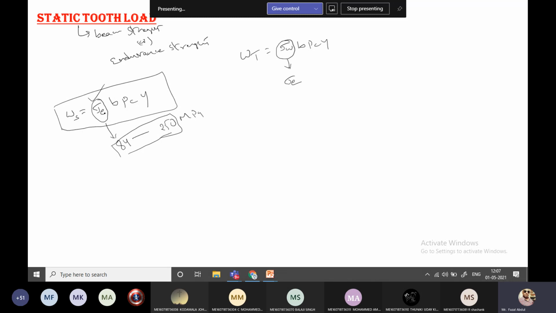Again, Buckingham derived this relation. He gives some standard rules for selecting the WS value and checking whether the condition is safe or not. The static load WS is greater than 1.25 times the dynamic load. This is for static loading.